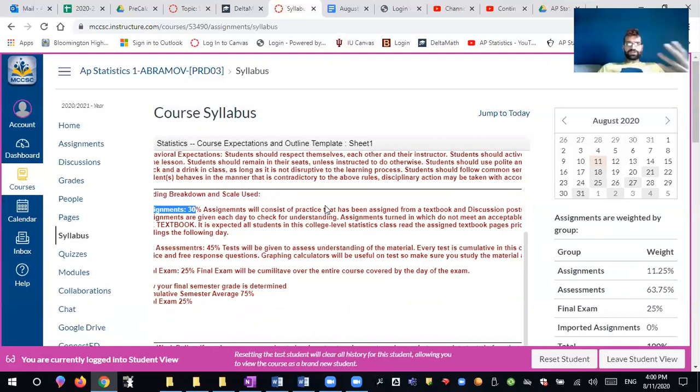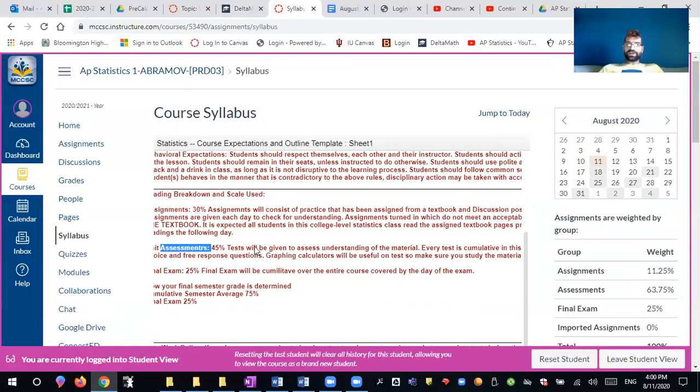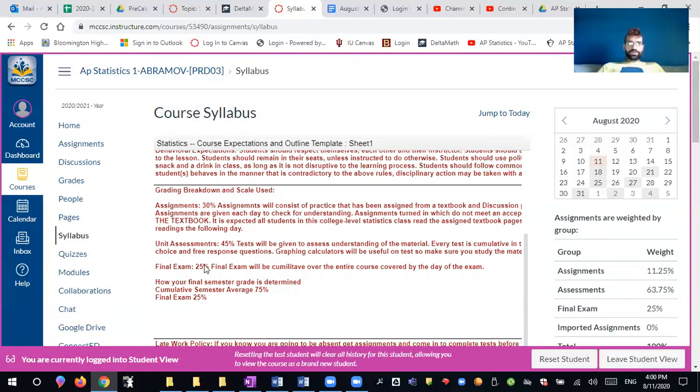They will consist of textbook assignments mainly and discussion posts, and we'll talk about the discussion posts in a minute. Your assessments will be worth 45% of the grade, and your final exam will be worth 25% of the grade. So that is how it's broken up.